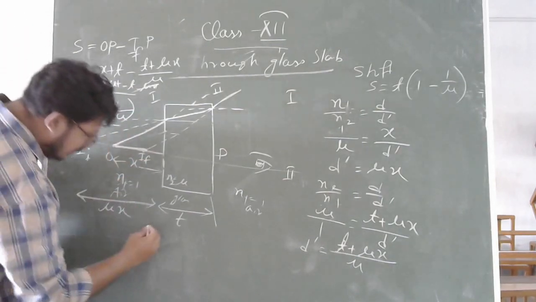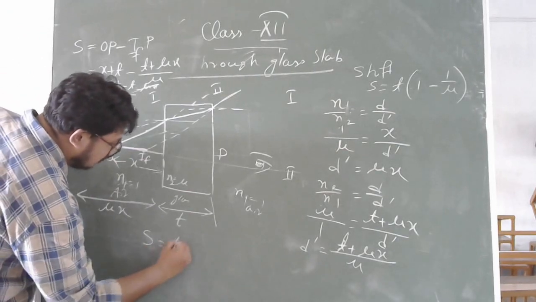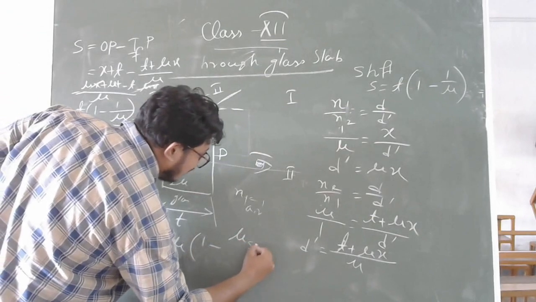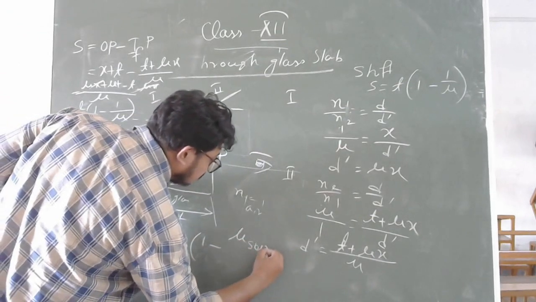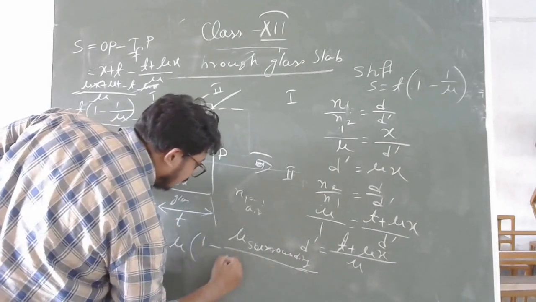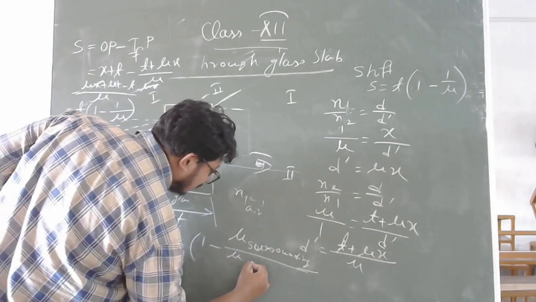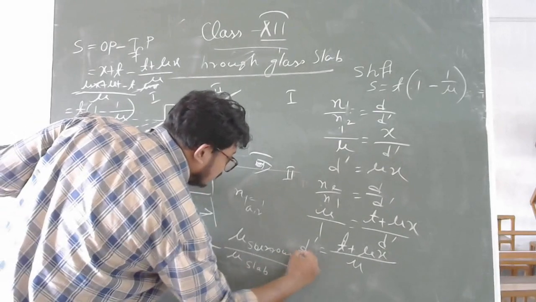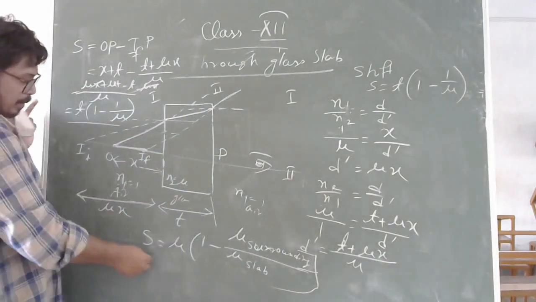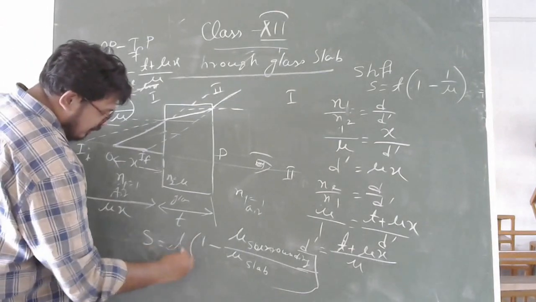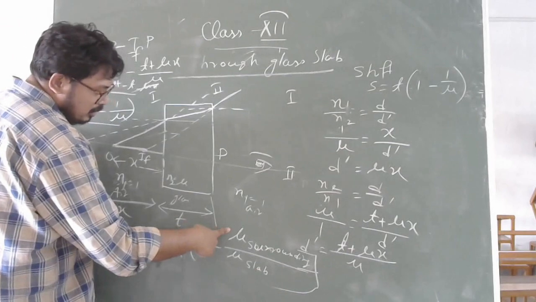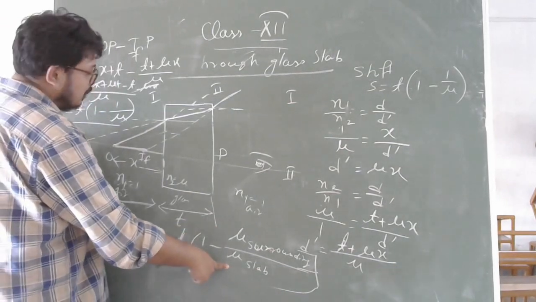So the original formula will become shift equal to t into 1 minus mu of the surrounding medium divided by mu of the slab. So your shift depends upon the thickness of the slab, the refractive index of the surrounding, as well as the refractive index of the slab.